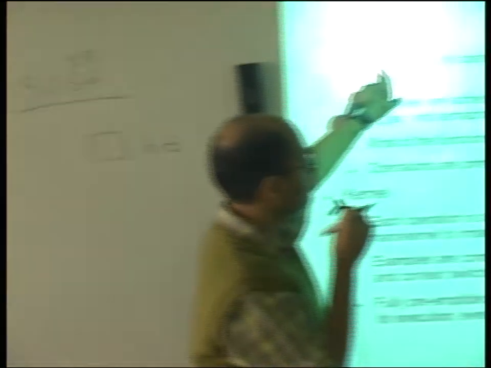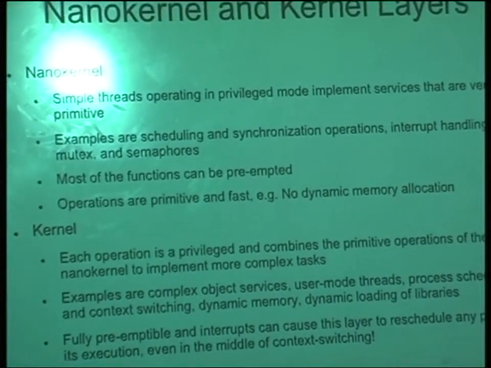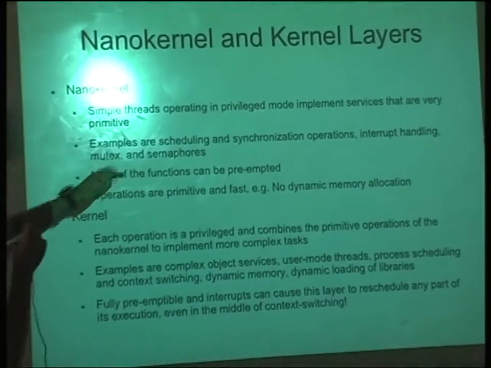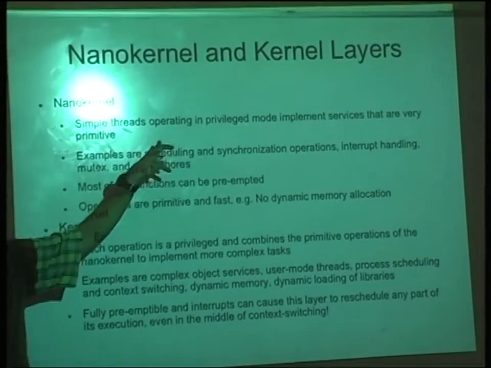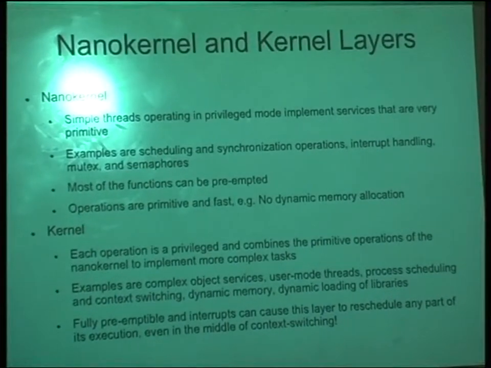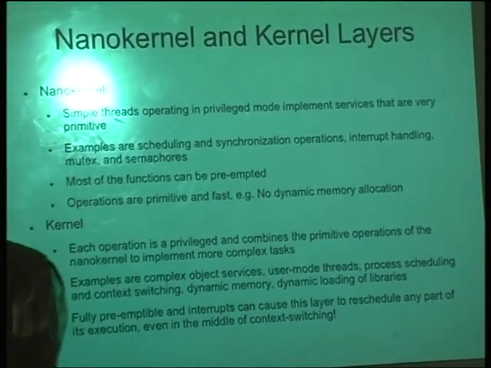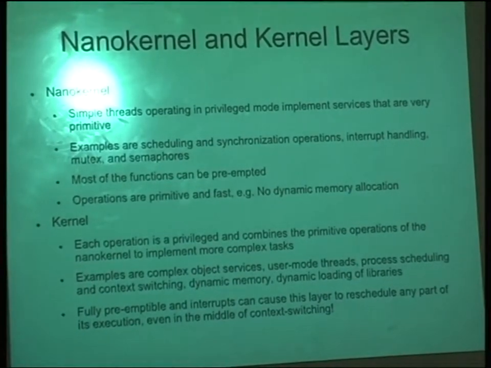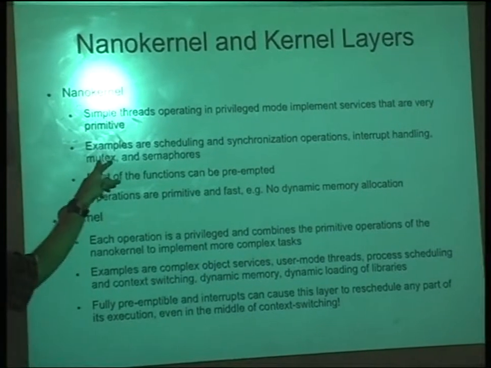So these are the operations that privilege mode does. In the nano kernel, this is all in privilege mode, so everything happens as a super user. The most basic thing that you need, as I was saying again, is scheduling, and that's what is done in the nano kernel. So process scheduling and synchronization operations. If you have multiple threads, you need to synchronize the data. Otherwise, the data will be corrupted. You do the interrupt handling, mutex.